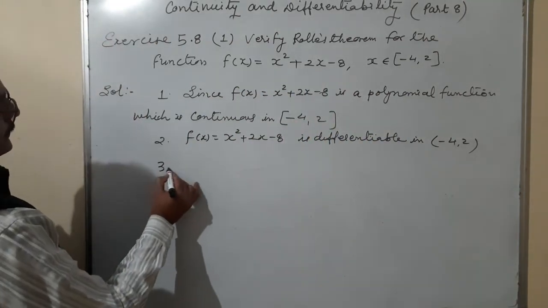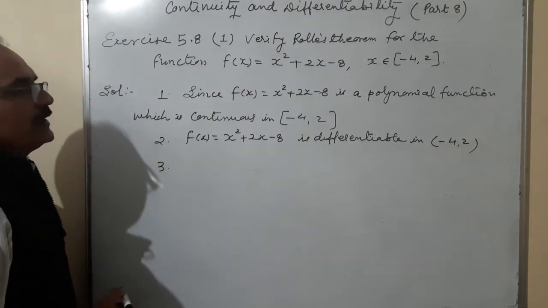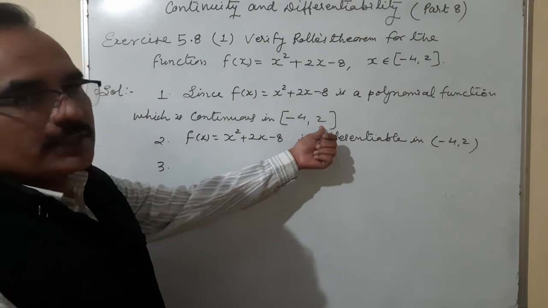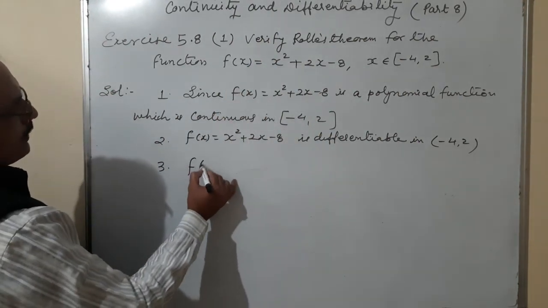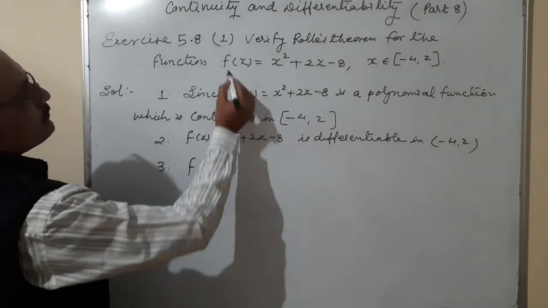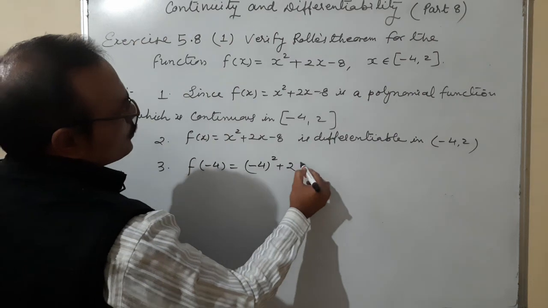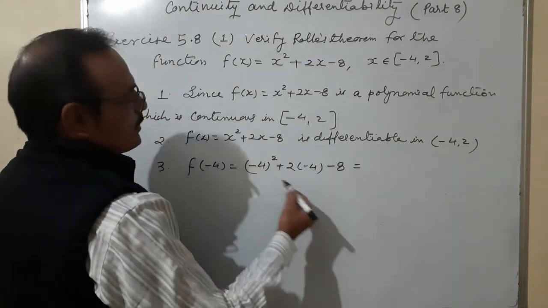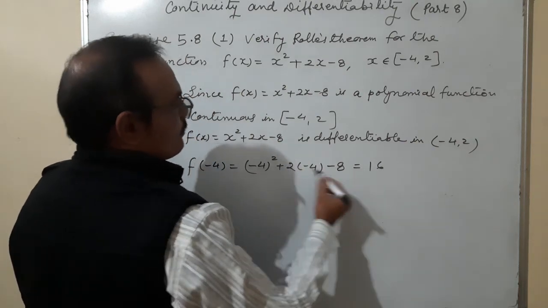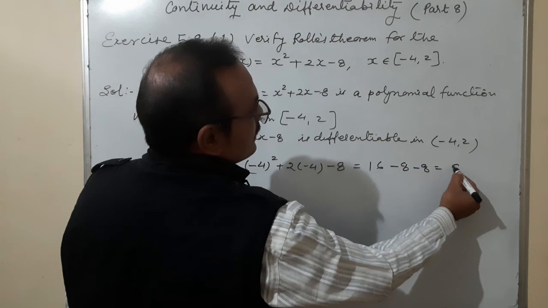Number 3, f of a is equal to f of b. We are finding f of a and b. A means it is minus 4 and b is 2. So I'll put the value f of minus 4. Minus 4 square plus 2 into minus 4 minus 8. So result is coming 16 minus 8 minus 8, 16 minus 16, that is 0.